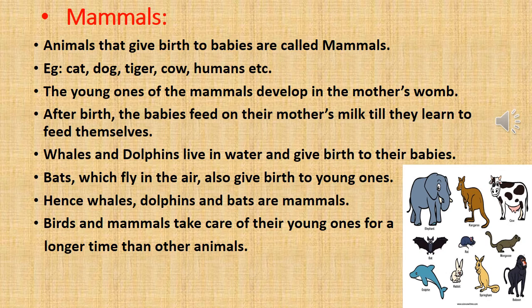Whales and dolphins live in water and give birth to their babies. Bats, which fly in the air, also give birth to young ones. Hence, whales, dolphins, and bats are mammals. Birds and mammals take care of the young ones for a longer time than other animals.